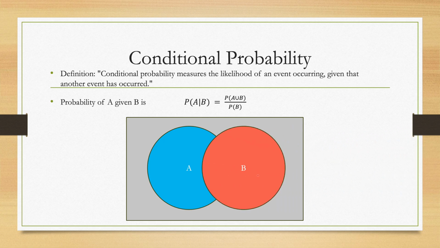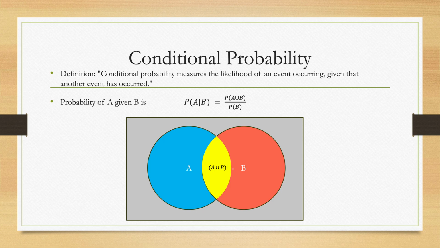But what if there is another event B happening and we are asked to calculate, given that we know B has happened, what is the probability of A also happening? In this case, we need to focus on this common area between A and B, and we need to calculate the probability of A happening in this region, knowing that B, the orange circle, has already happened. We are basically transforming our sample space from the bigger rectangle to this orange circle and finding the probability of A in this circle. So in this circle, the common area only, the yellow part only, signifies the occurrence of A when B has occurred.